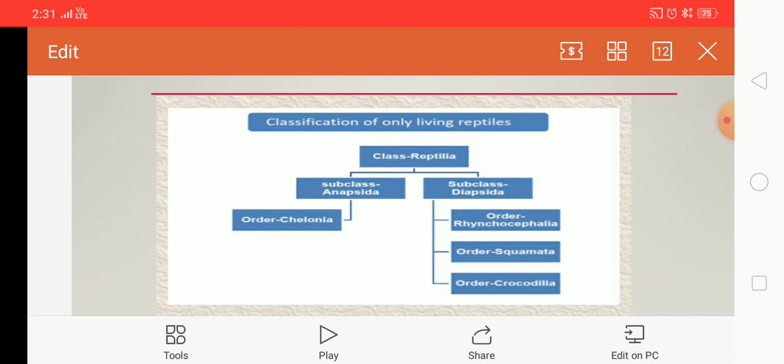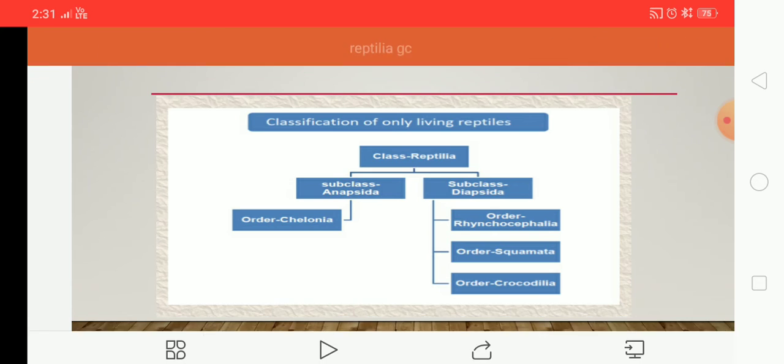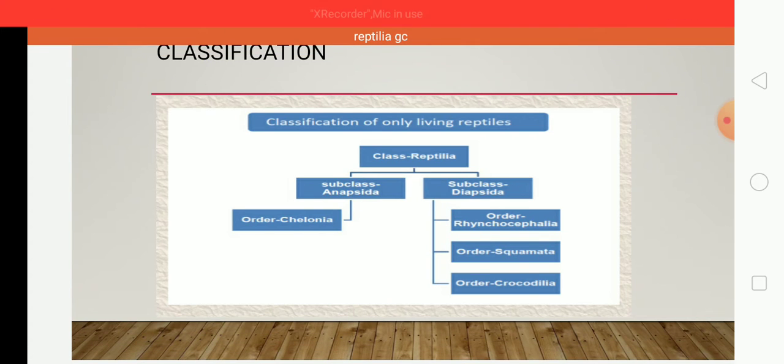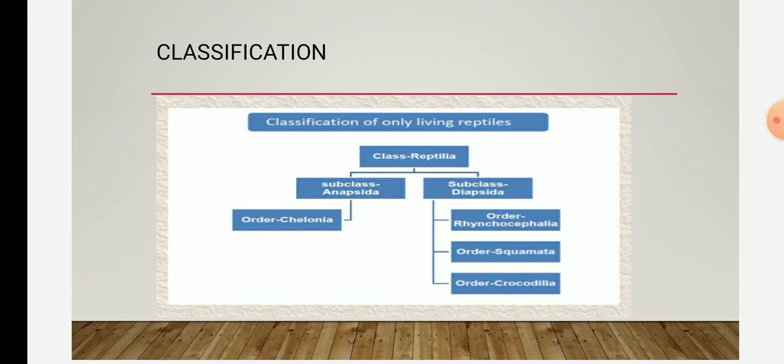The 2 subclasses which are living are Anapsida and Diapsida. Anapsida has the order Chelonia, whereas Diapsida has the order Rhynchocephalia, order Squamata, and order Crocodilia.